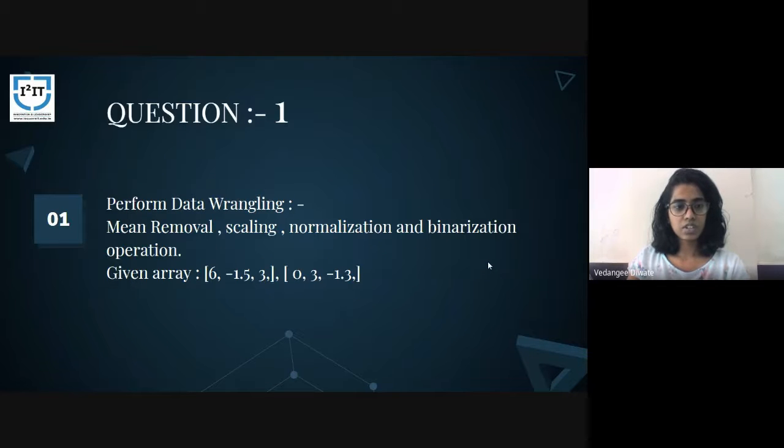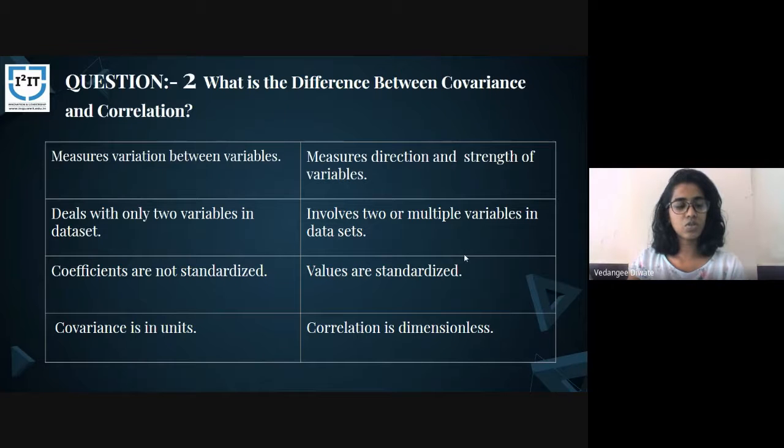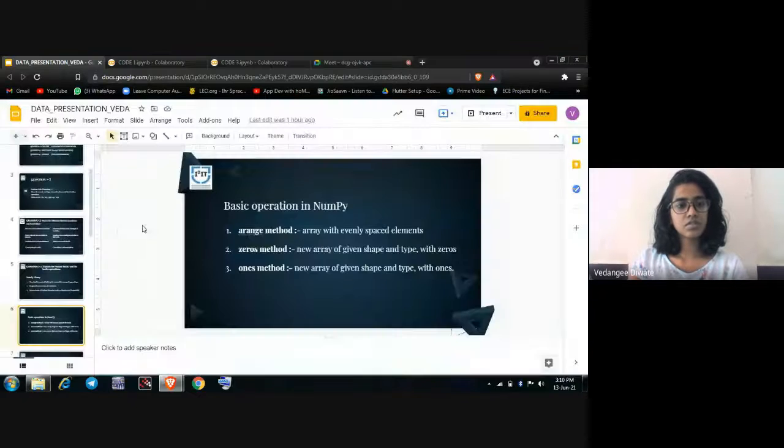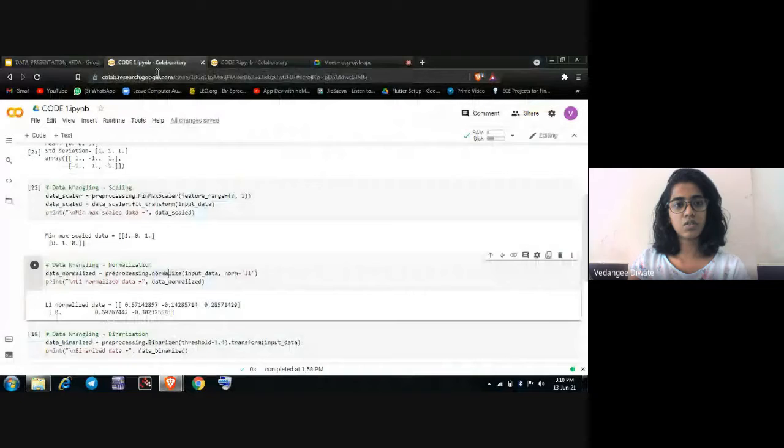So here is question one, where we'll be performing data wrangling using operations such as mean removal, scaling, normalization, and binarization on an array, which here is 6, -1.5, 3, 0, 3, and -1.3 respectively. So let's go to our code. So this will be our code.